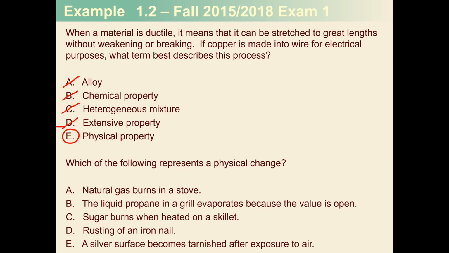So let us go and look at our last question. Which of the following represents a physical change? Natural gas burning on a stove. Well, if I have natural gas, that's methane, and I burn it, it turns into CO2 and water. I can't go back and get that methane. So this is considered a chemical change.